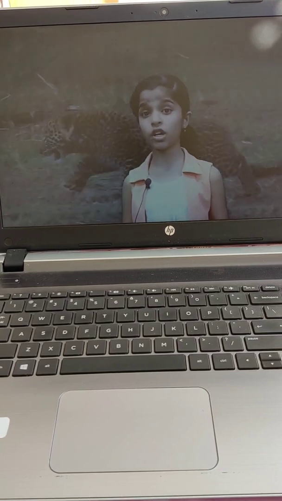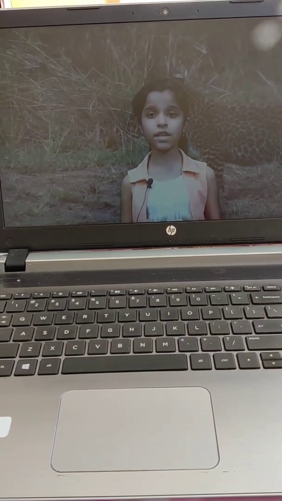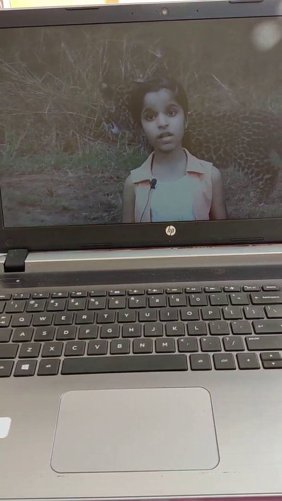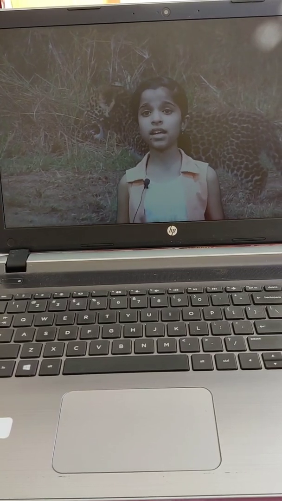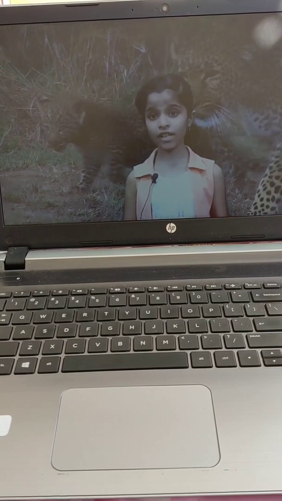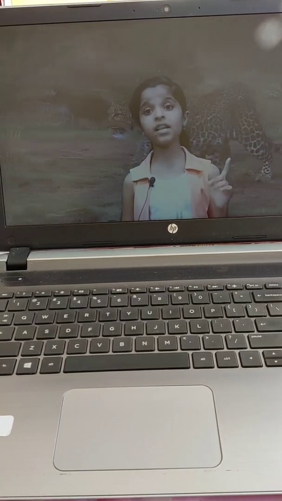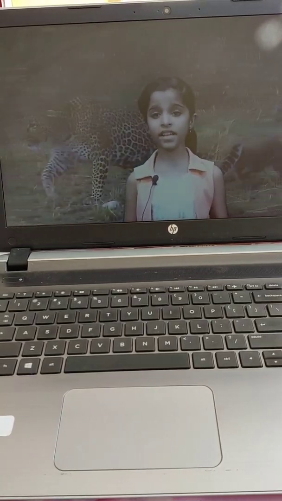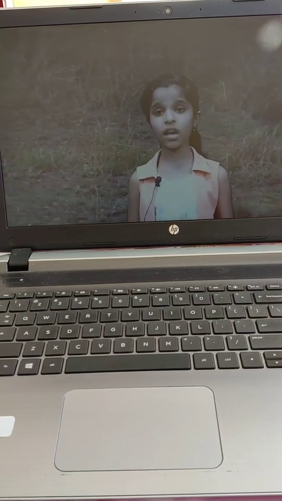In India, a total of 125 people have been hunted by leopards. There are a total of 9 subspecies of leopards, 1 in Africa and 8 in Asia.